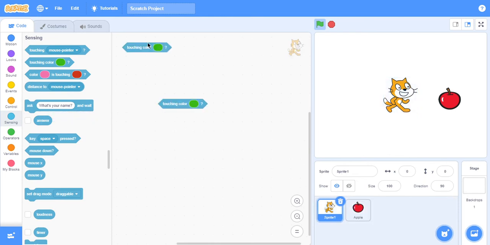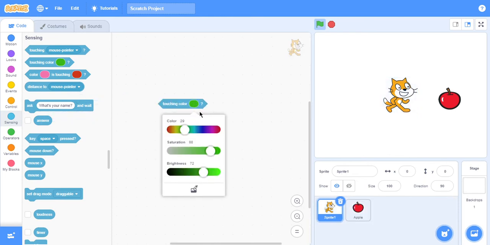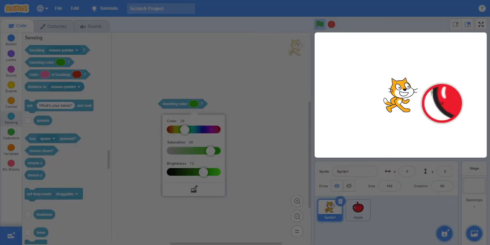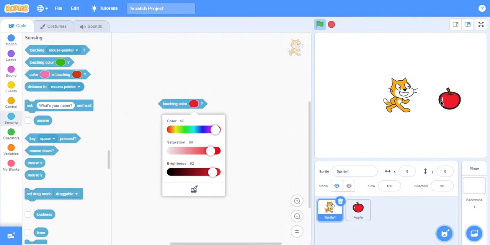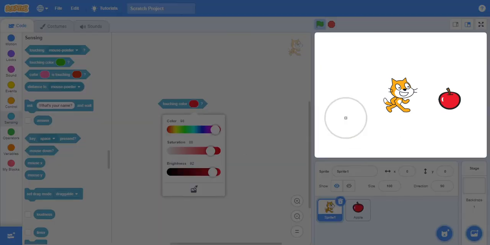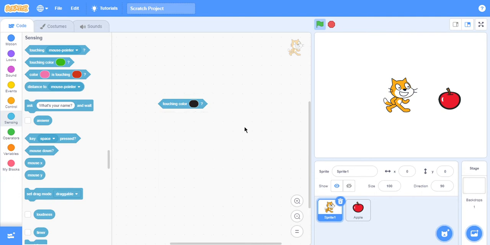If we get this one and click that, and then we get a sample of that black, because it will be touching.